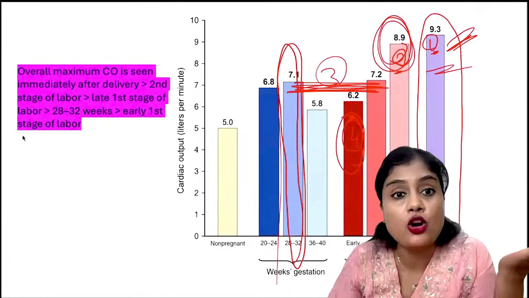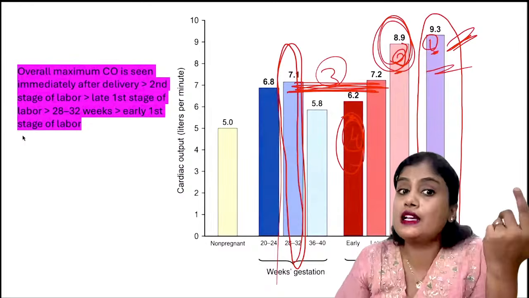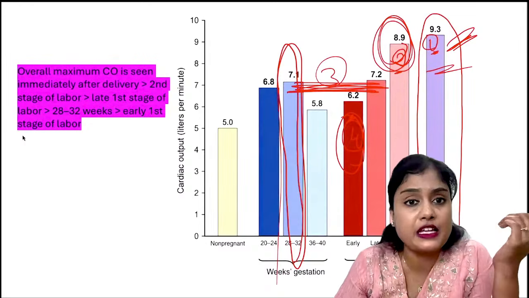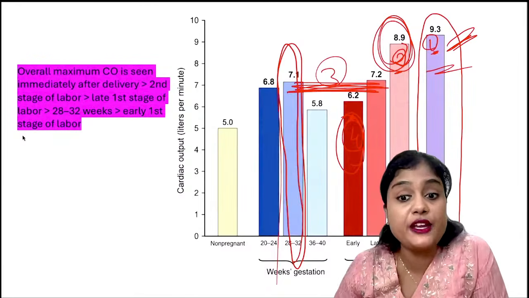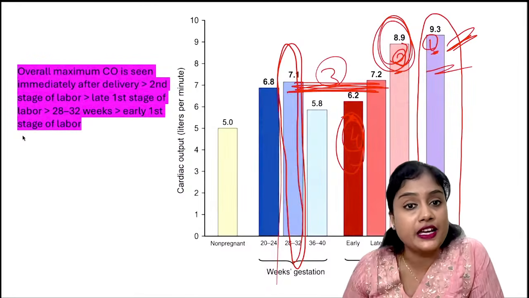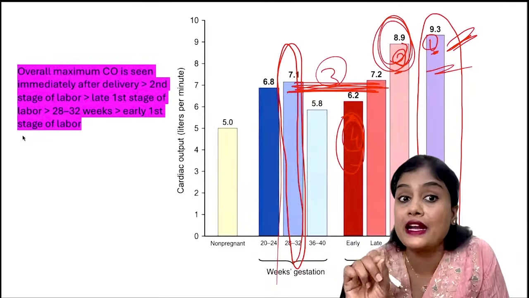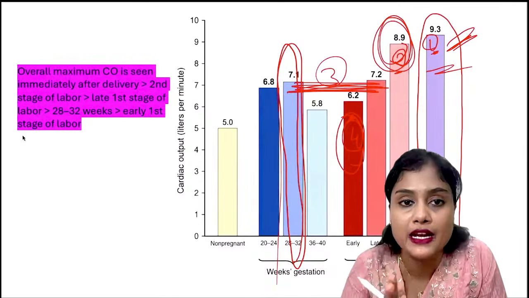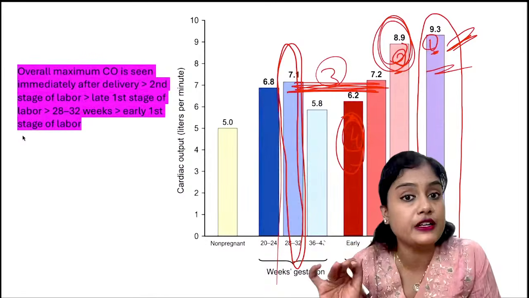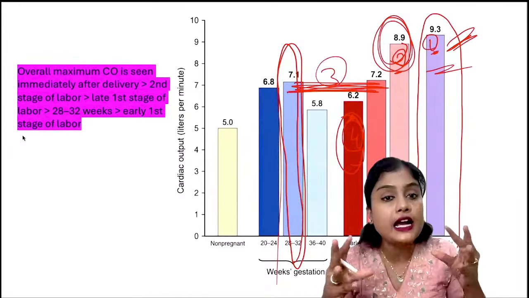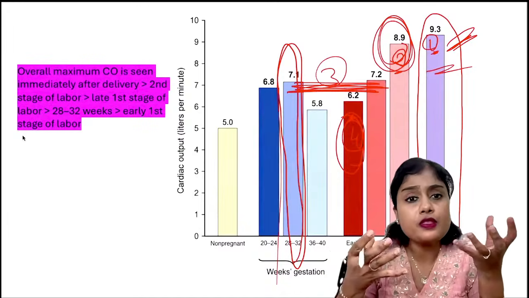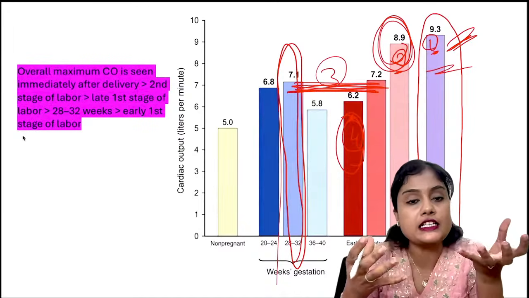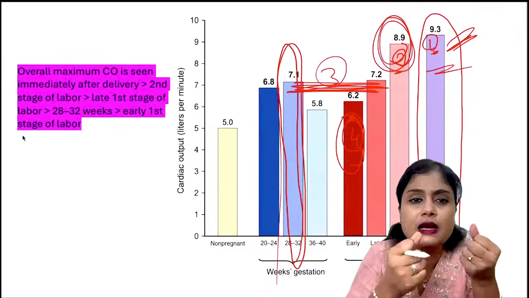They may not ask you when it is maximum, they may ask you why. They can give you a history and say this is the cardiac output of this patient immediately after delivery. Why is it maximum after delivery? This is where your core concept matters. Immediately after delivery, the preload on the heart is so high because everything is coming back to the heart now.